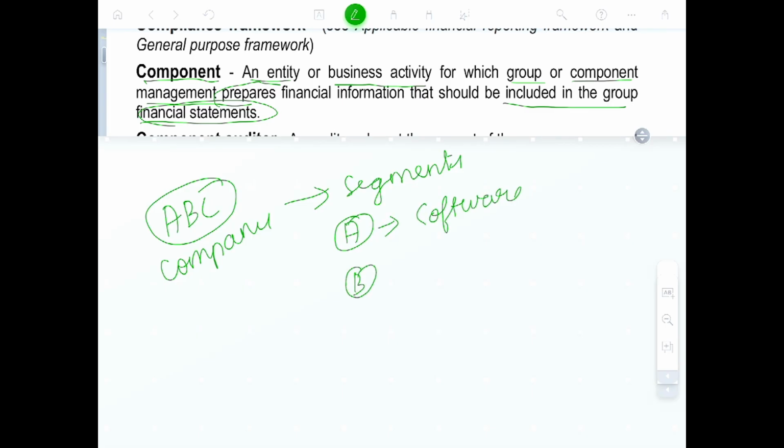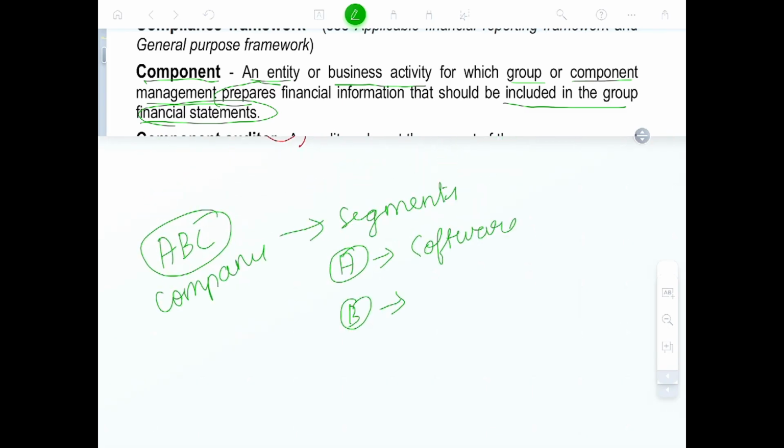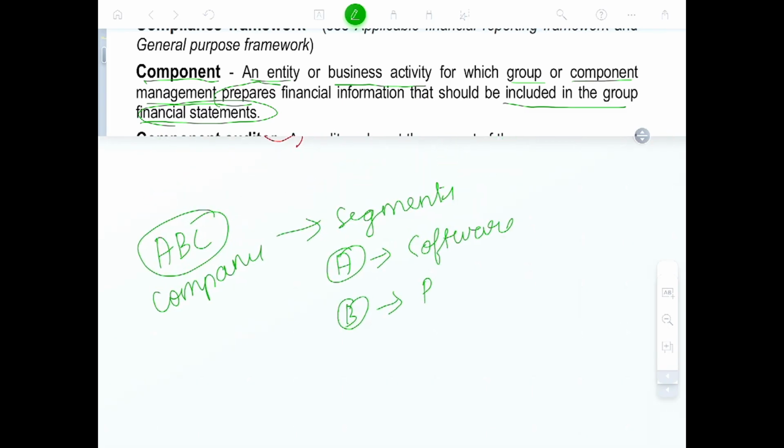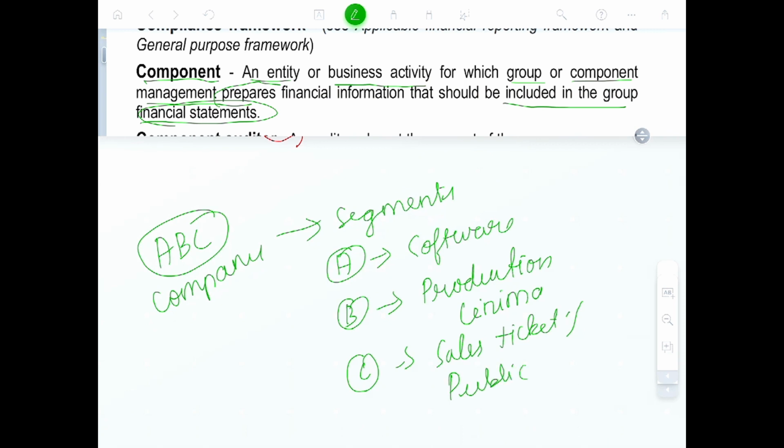So, ABC is a company. This company has different segments. What are the segments? Segment A is for software. Segment B is the production department. What production? Movie production, cinema. Segment C is sales of tickets and publications, books.